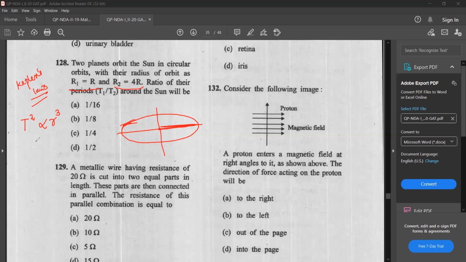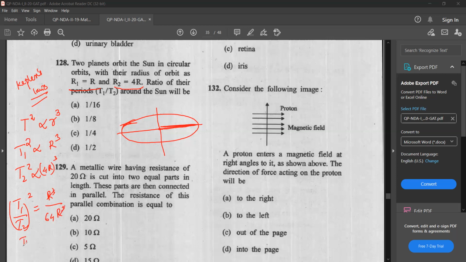Okay, so in this question we have to find T1 by T2. So T1 square is proportional to r cube, T2 square is proportional to 4r the whole cube, isn't it? So T1 by T2 the whole square will be equal to r cube divided by 4 into 4 into 4, that is 64 r cube.